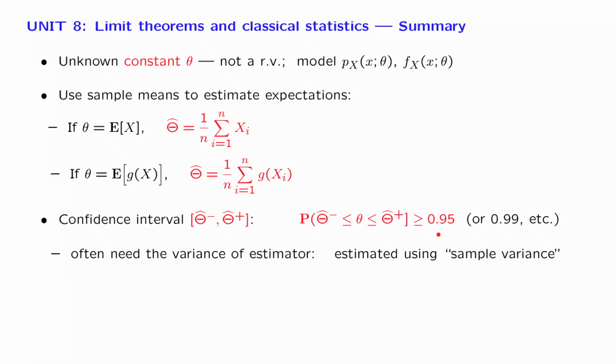Sometimes this calculation requires also to know the variance of the estimator. And if you do not have that variance available in some analytical form, you can still estimate that variance by using this estimation trick that we discussed earlier. You can form something of the type of a sample variance, that is an expression that looks like the variance except that it is calculated on the basis of the data, and use the estimated variance to construct your confidence intervals.